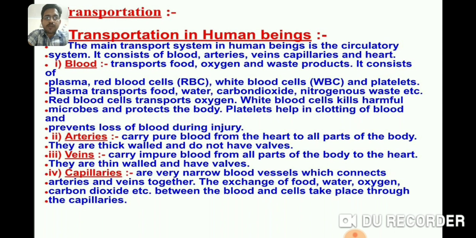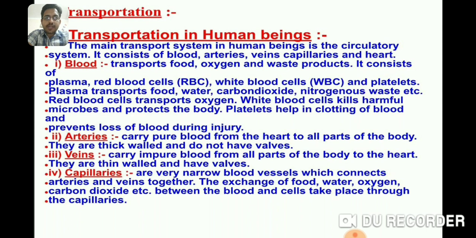Red blood cells transport oxygen. White blood cells kill harmful microbes and protect the body. So they are also called soldiers of our body. Platelets help in clotting of blood, that is, it prevents loss of blood during injury.